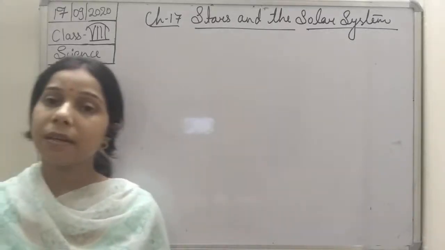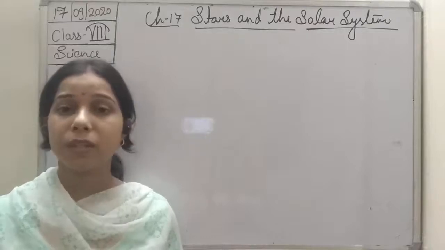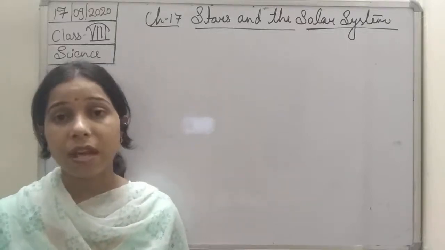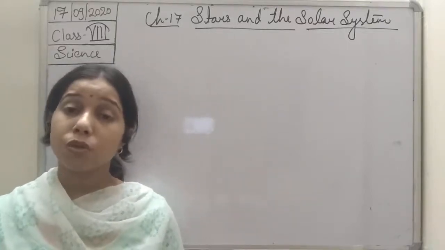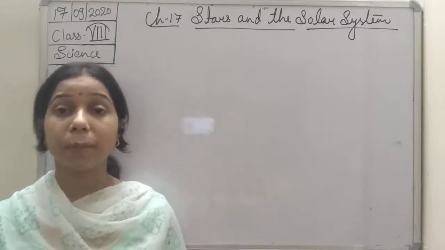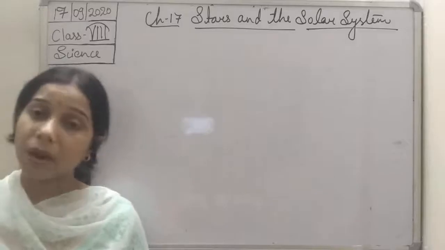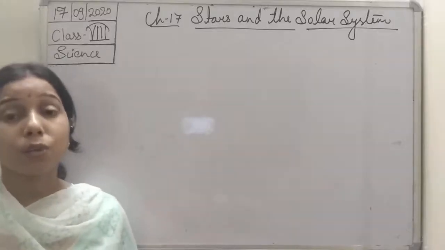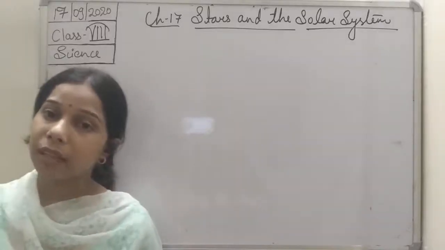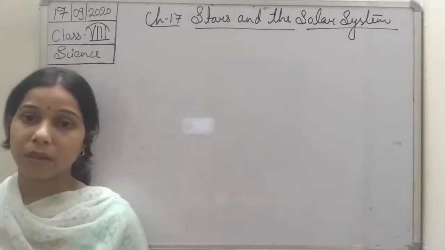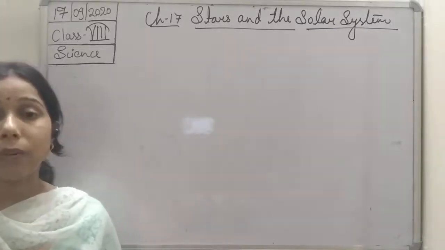If we see the period of revolution and the period of rotation in the case of Mercury, the period of revolution is 88 days, which means it takes 88 days to complete one revolution, and the rotation takes 59 days. So this is all about Mercury.